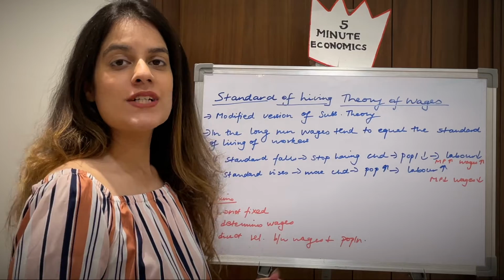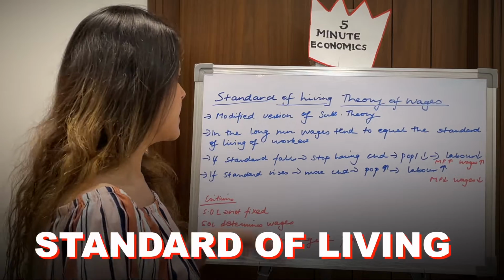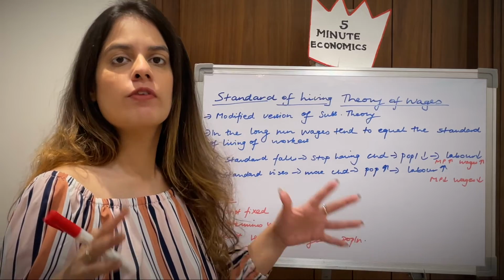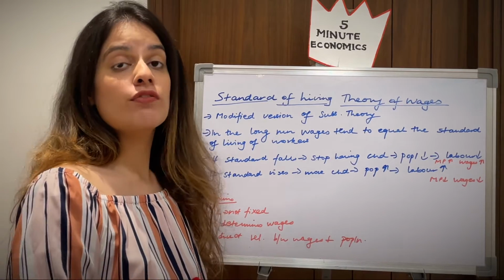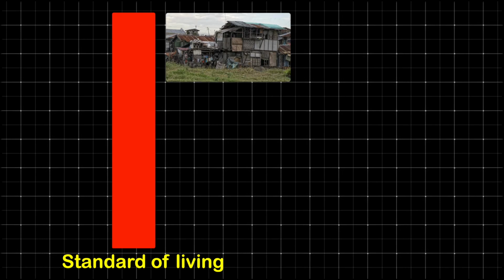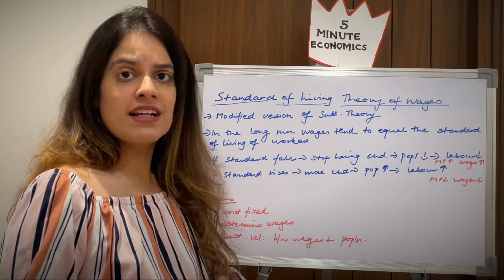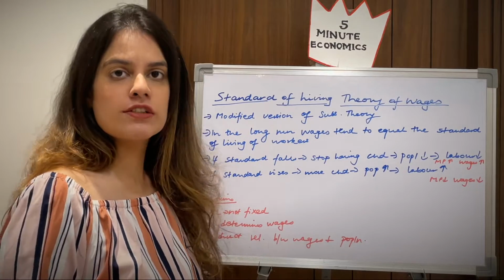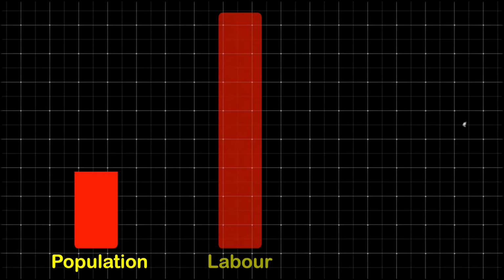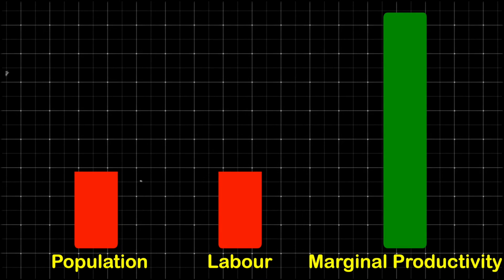So coming to our second theory, which is actually a modified version of our previous subsistence theory. Here they say that in the long run, wages tend to equalize the standard of living of the workers. Of course the workers have a standard of living and they always try to maintain it, isn't it? But what happens if the standard of living falls? Then definitely it will affect the biological, physical, and mental needs, and due to which they will stop having children because their standard has fallen. Because of that, the population will fall, again the labor will fall, and due to which the marginal productivity of labor will rise and wages will tend to rise again.